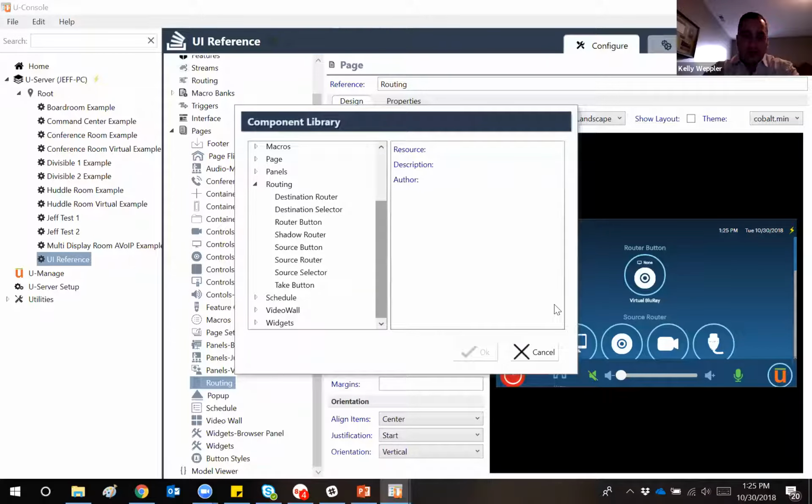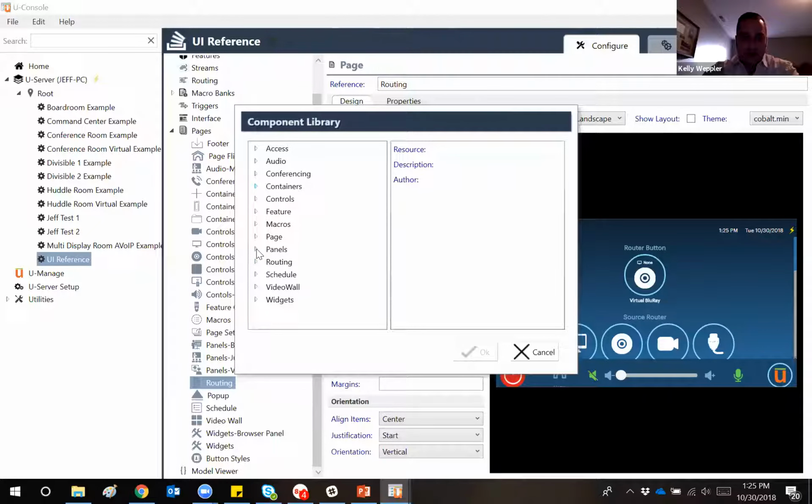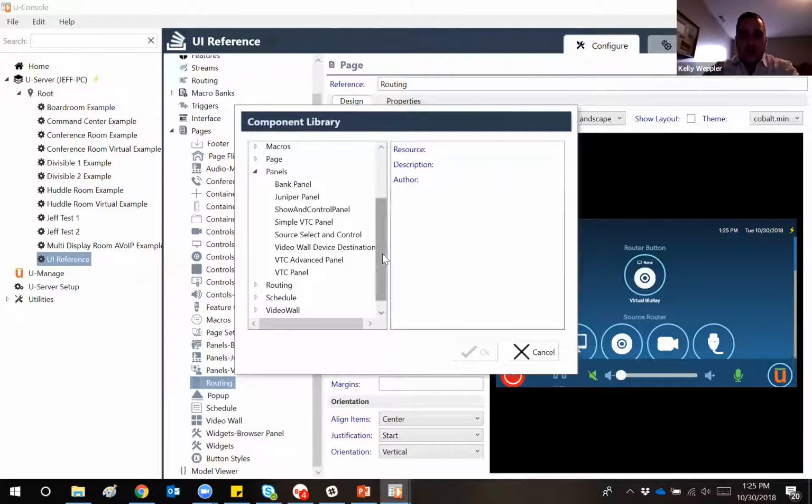One of the other items that we mentioned was panels. If I look under my panel section now, you notice there's actually a few panels here. The ones that we use most primarily are going to be the bank panel, the Juniper panel, and the VTC panel. Again, if you're coming from a 1.8 or if you ever had exposure to 1.8, these are going to make a lot of sense. Bank panel would typically imply that you have a number of different sources going to a single display. The Juniper panel would imply that you have multiple sources going to multiple destinations.